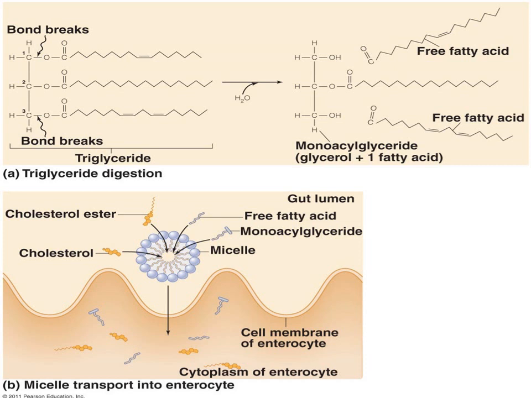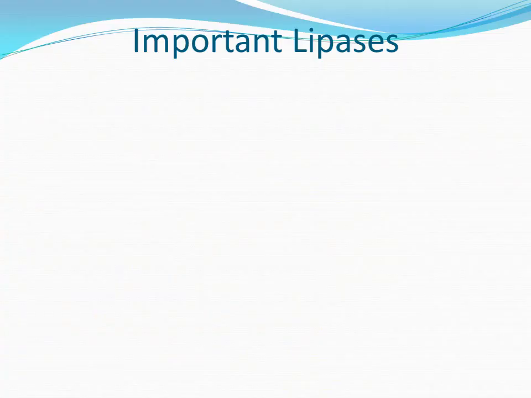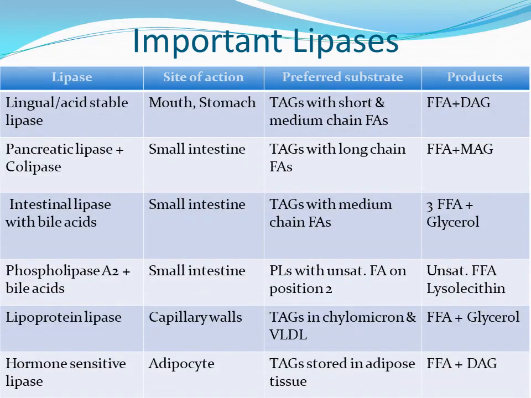In the second picture, you can see the transport of the various digested products in the form of micelle to the intestinal mucosal surface. Here you can see some important lipases. Already we discussed lingual lipase and gastric lipase. Lingual lipase and gastric lipase act in the mouth and stomach.